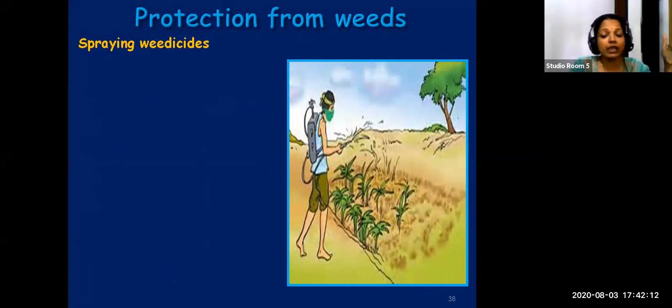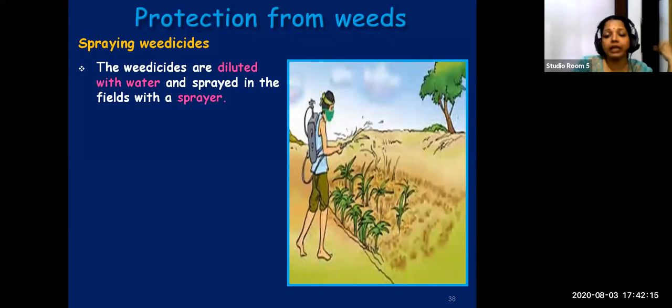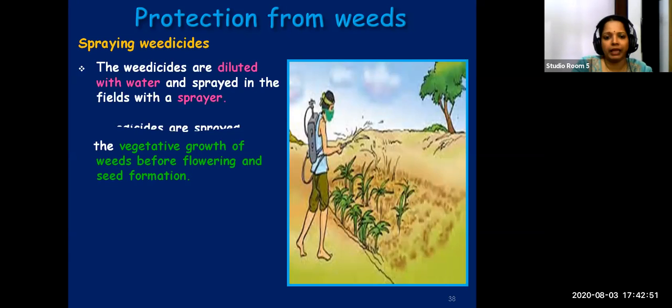So he has to be very careful so that these chemicals will not enter into his body through the nose and mouth. The weedicides, these chemicals, see, as far as possible, we have to avoid all these chemical substances. But when there is no other way out, then you can go for weedicide, but limited use. The weedicide should be diluted with water because it will be very concentrated. You will mix with water, dilute it, and then you will spray using a sprayer. You can see he has filled the weedicides in a tank which is kept at his back, and using a sprayer, he is spraying it on the plants.